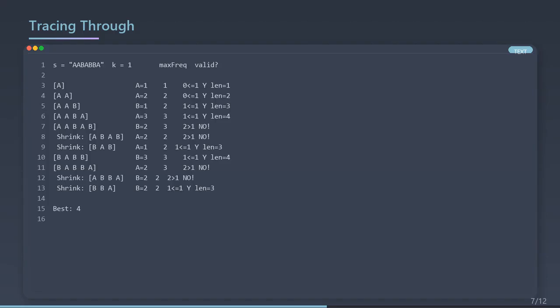Remove first A. Still invalid. Shrink again. BAB, valid, length 3. Expand. BABB, B is 3, changes is 1, valid, length 4. BABBA, changes is 2, shrink. And so on. The best we found is 4.